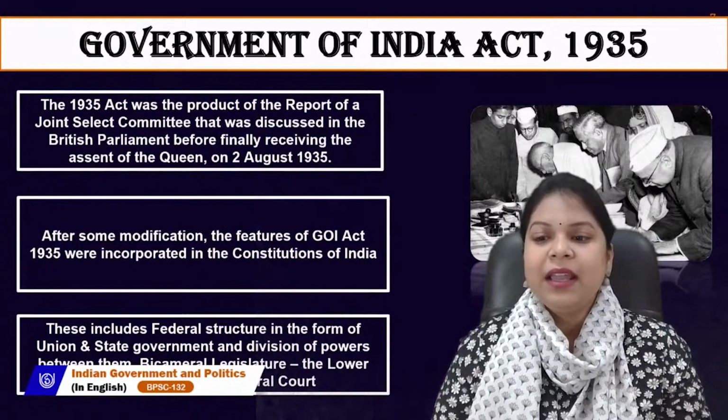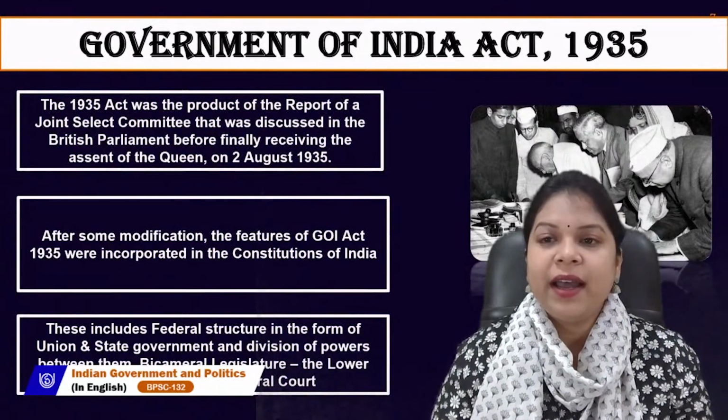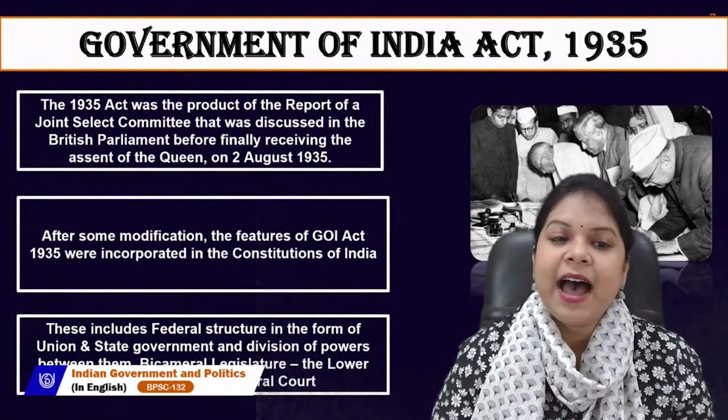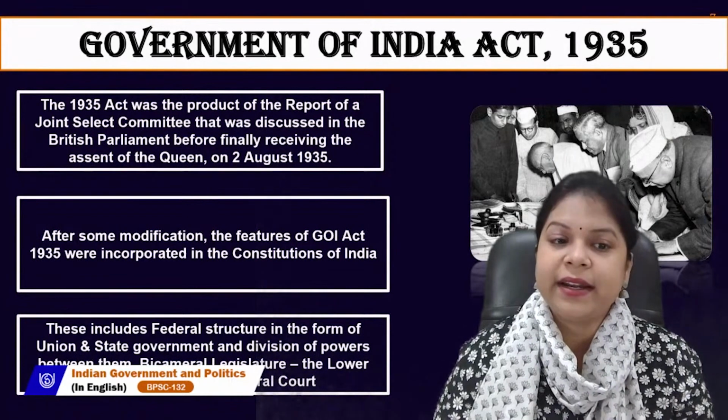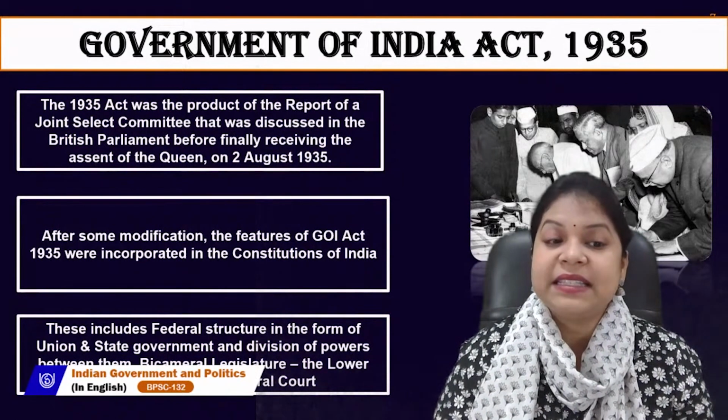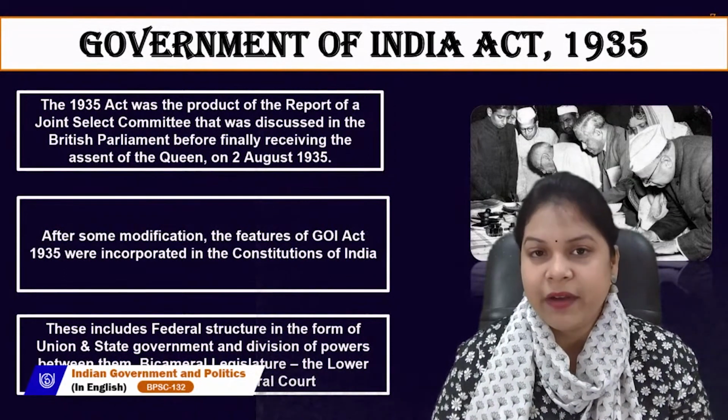So let's talk about the Government of India Act 1935. It is the act which was the product of the report of a joint select committee that was discussed in the British Parliament before finally receiving the assent of the King on 2nd August 1935.